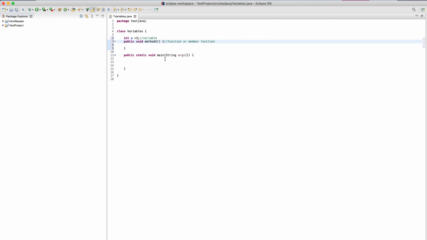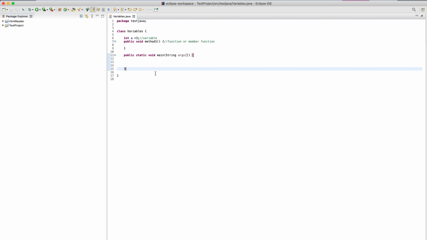Also, whenever we write something, we want it to be called somewhere, or we are going to use it somewhere. So we do it inside a main method. So what exactly does a main method mean? If we write something like this, public static void main, String args, and then we give this bracket, it means this is my main method. Inside this, we are going to do something.